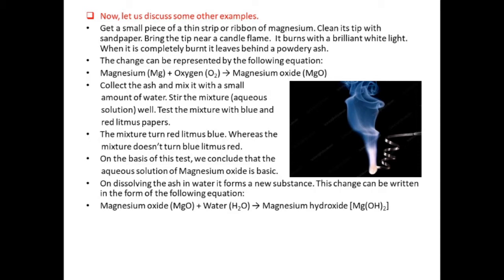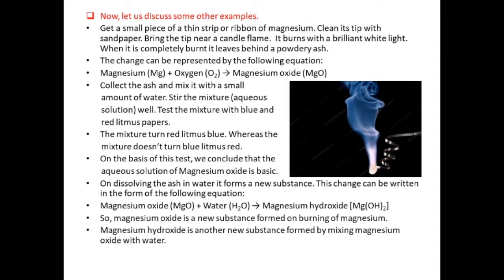So initially we have magnesium oxide, and when it is taken in water, it forms another substance, that is magnesium hydroxide. So that is a new substance. Magnesium oxide is a new substance formed on burning of magnesium, and similarly magnesium hydroxide is another new substance formed by mixing magnesium oxide with water.